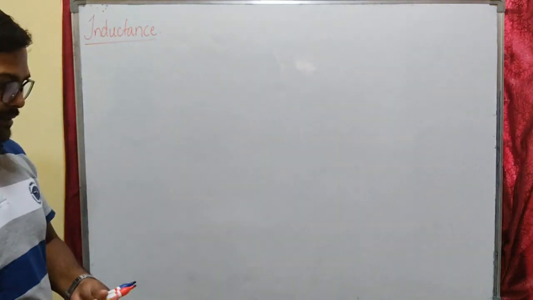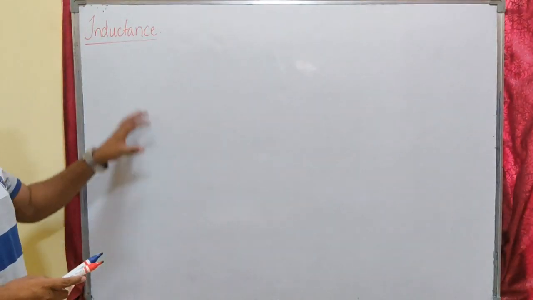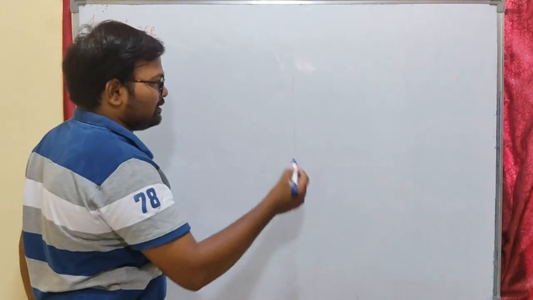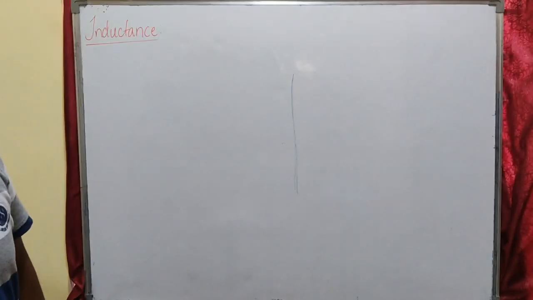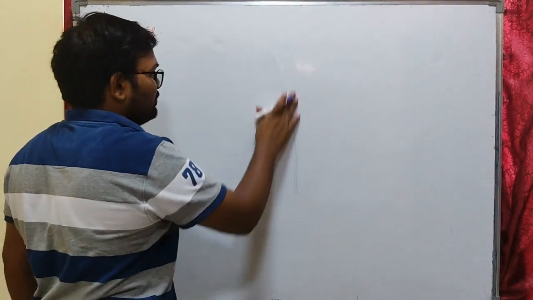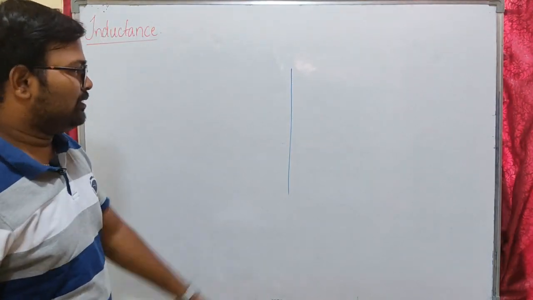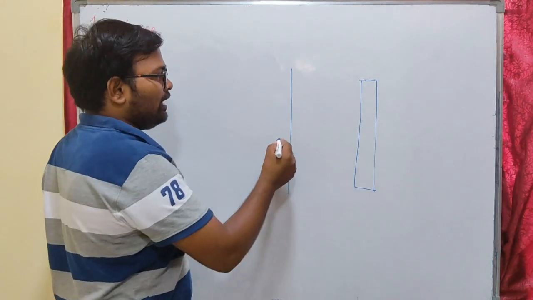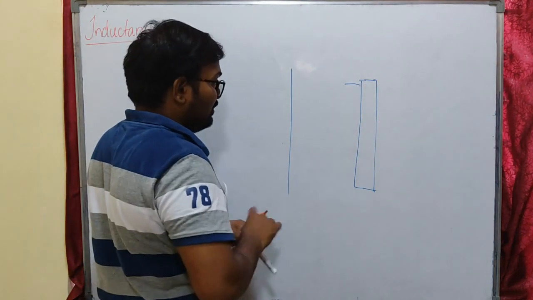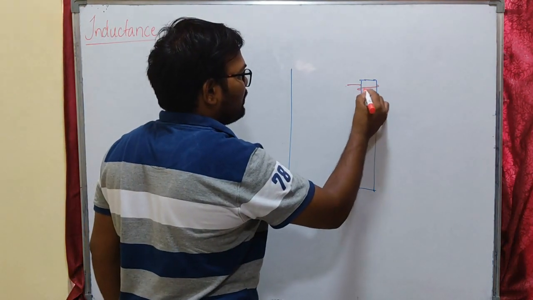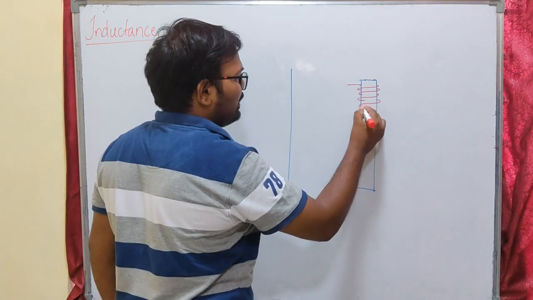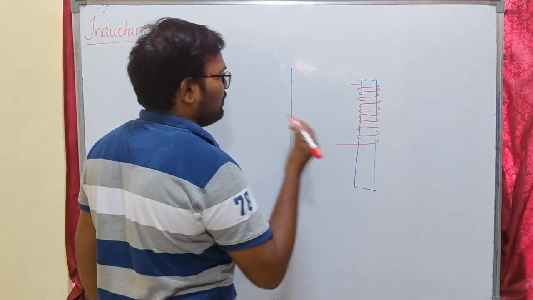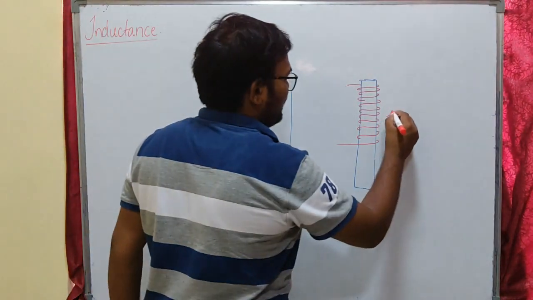Let us see the second element in our electrical circuit analysis, that is inductance. So what is inductance here? Let us take a conductor. This is my conductor. If I wind this conductor around a magnetic material, this is a magnetic material, if I wind like this, so this is called an inductor.